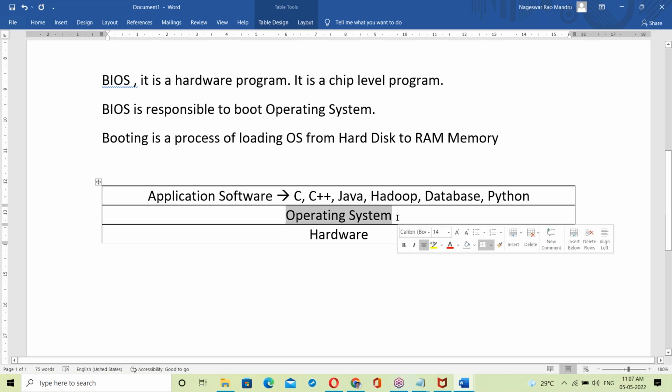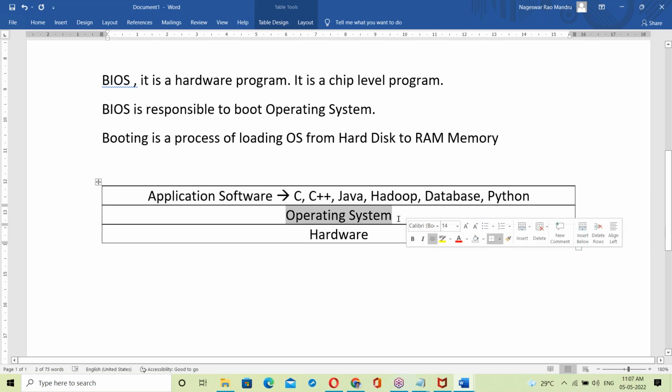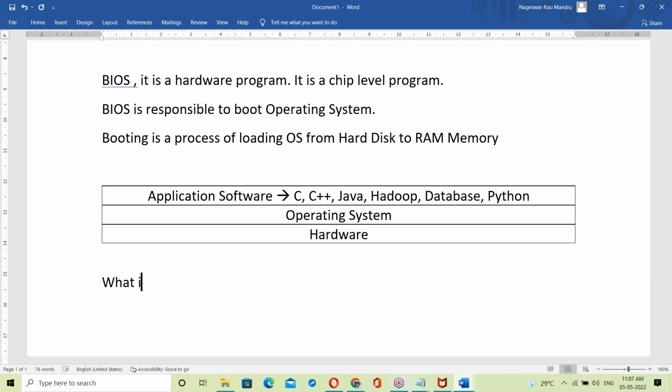So the OS is giving a platform. On top of the OS, all are running. The OS is acting like a platform. See, what is an operating system? It's a simple question. What is an operating system?